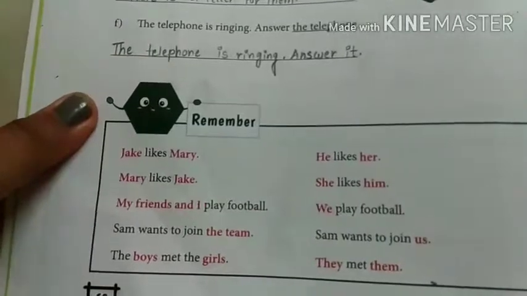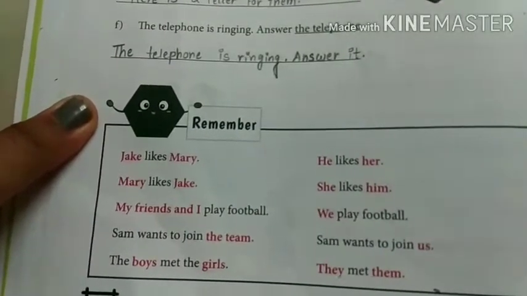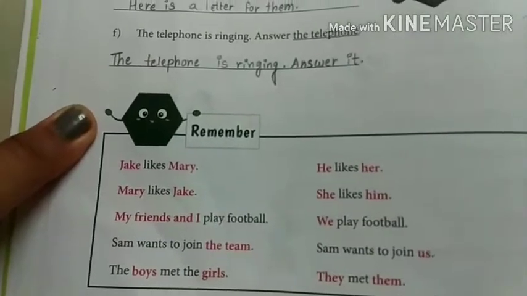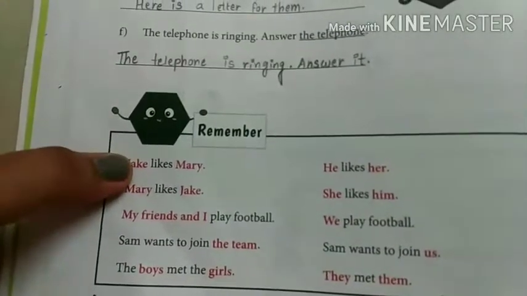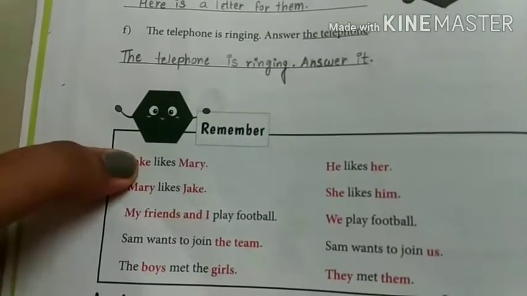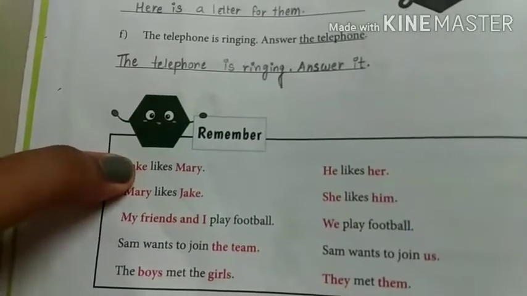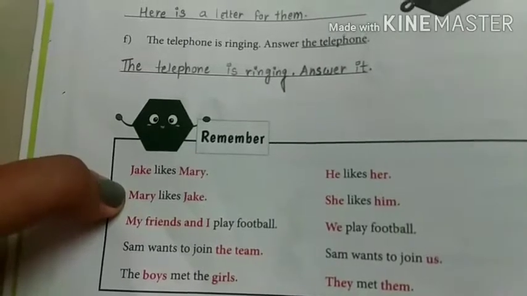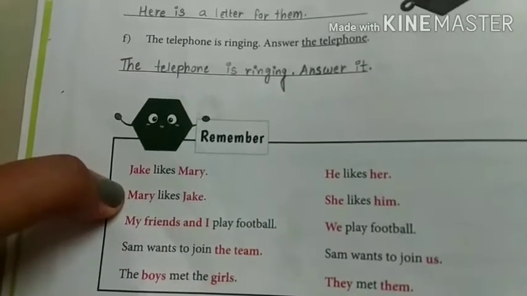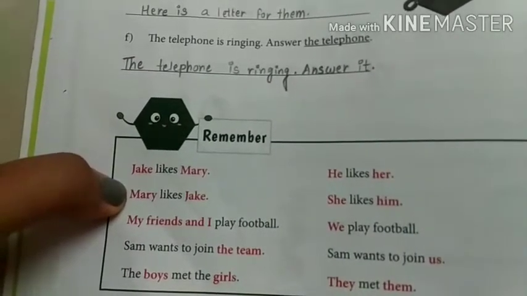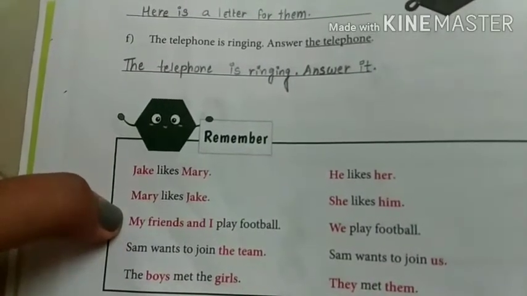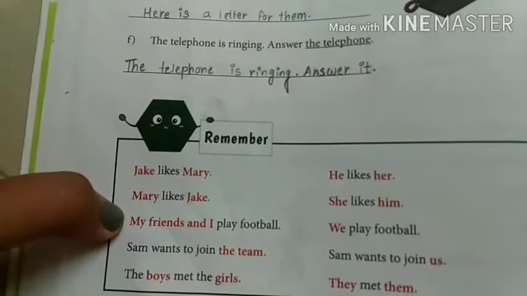Now let's see the remember portion. Remember, Jack likes Mary. So what will we write? He likes her. We use he for a boy, and her and she for a girl. Then Mary likes Jack. She likes him. We use he and him for boys. My friend and I play football.